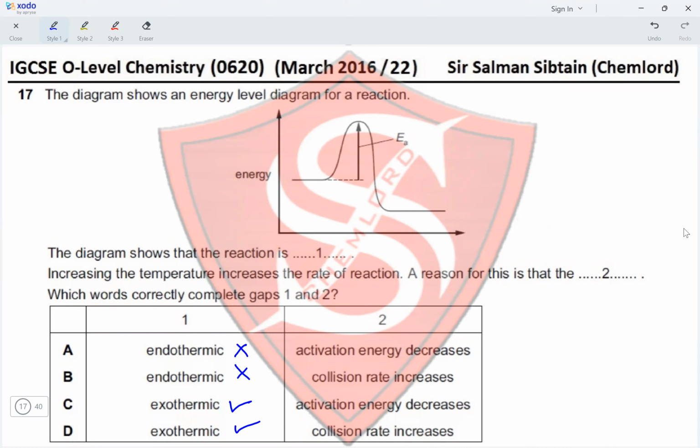Increasing the temperature increases the rate of reaction. A reason for this is that dash. Which words correctly complete gaps 1 and 2? So the reason for this is that activation energy decreases. Activation energy only decreases when a catalyst is added. So this is incorrect. And collision rate increases. Yes, an increase in temperature increases the rate of collision between the reactant molecules. So this makes option D the correct option for this question.